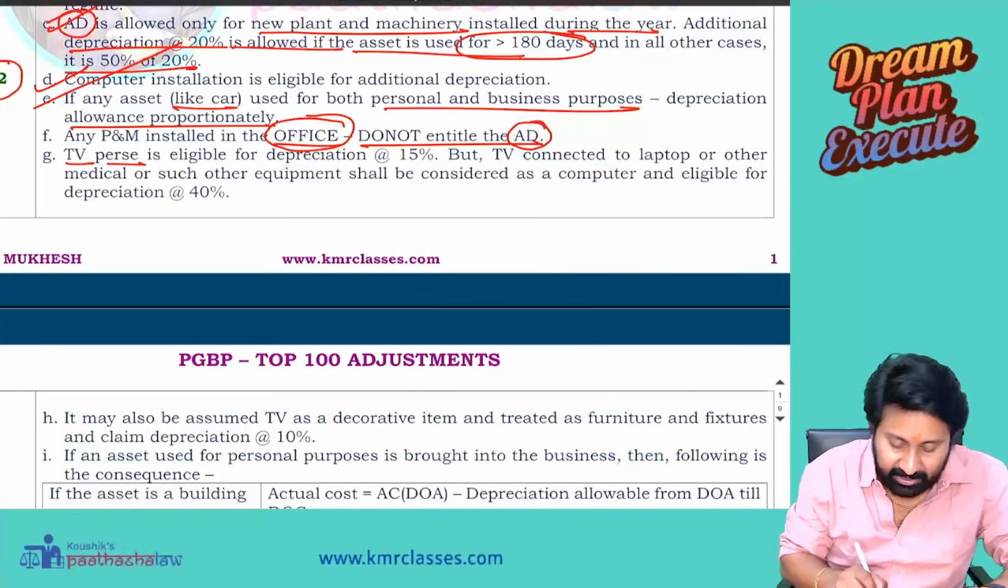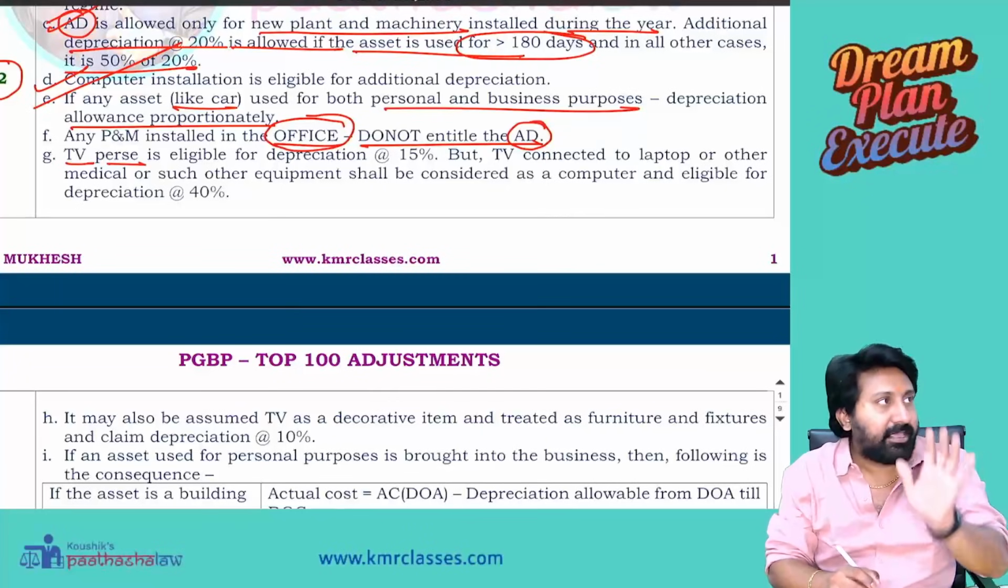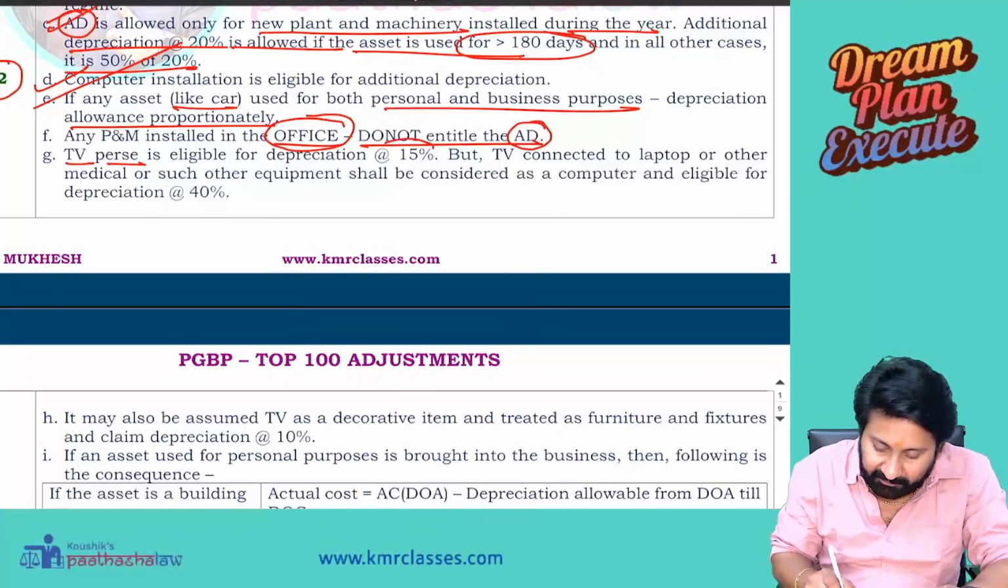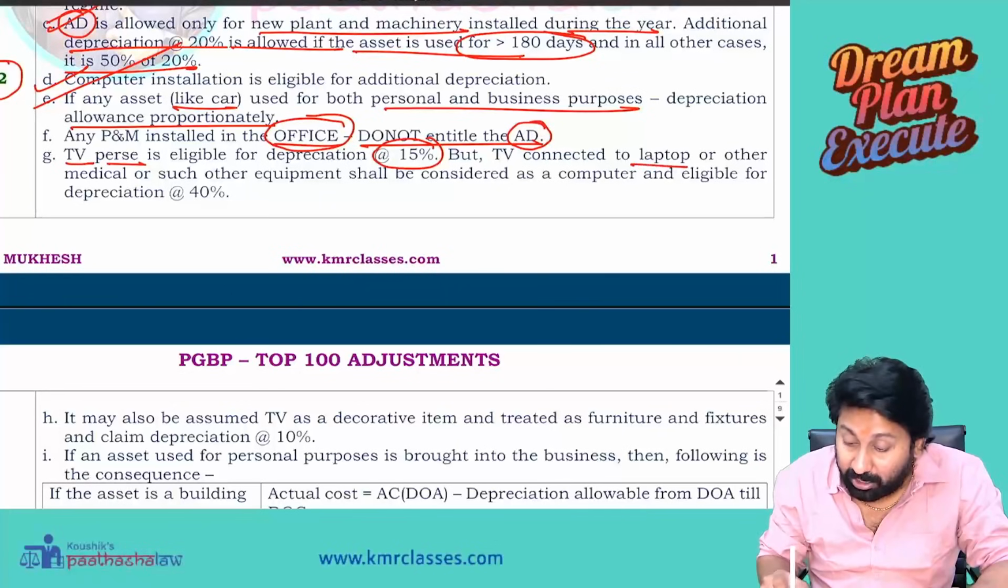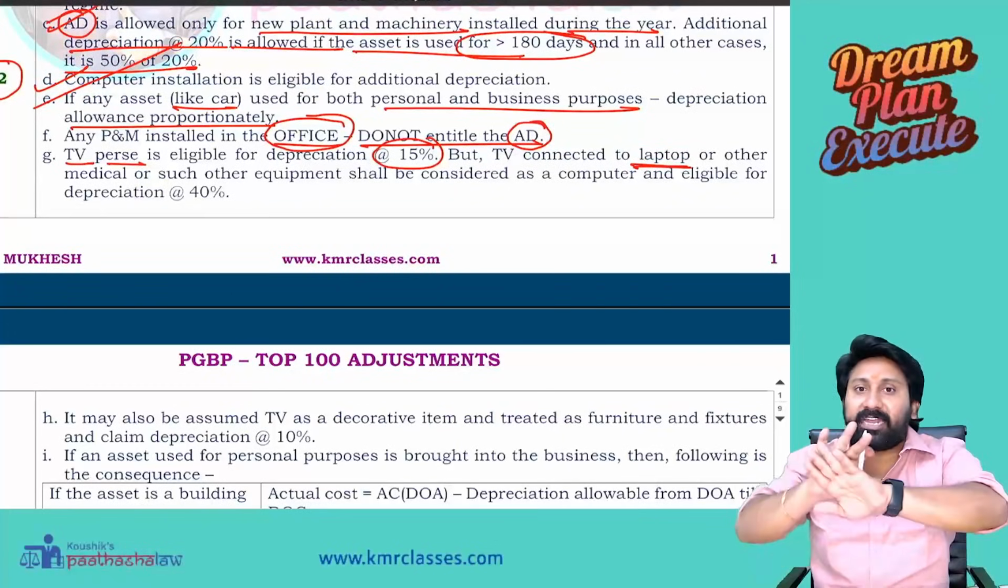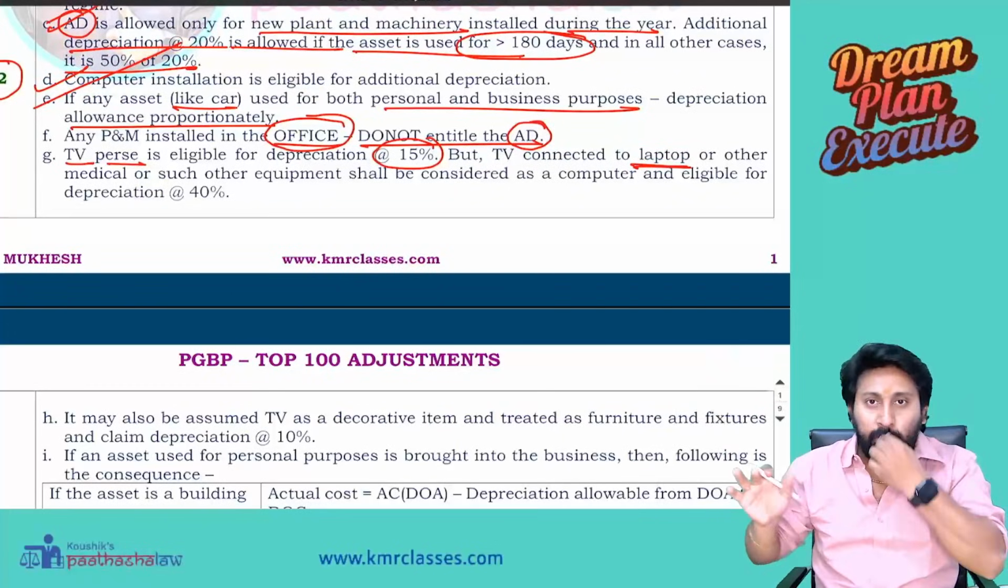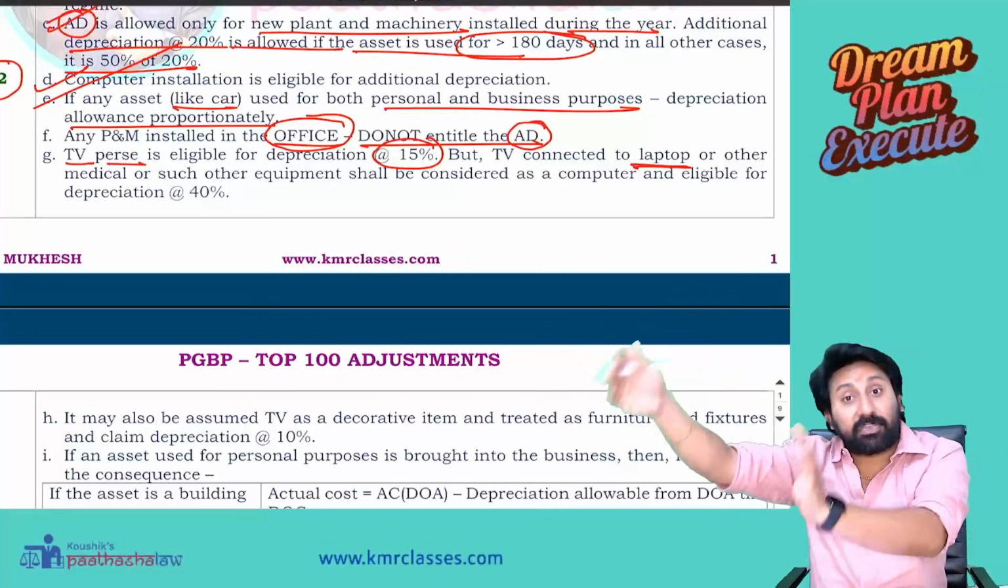A TV per se is normally eligible for depreciation at the rate of 15% as a plant. But what about a TV connected to a laptop? I'm not using the TV normally as a TV. I'm using it as a secondary device for the computer.